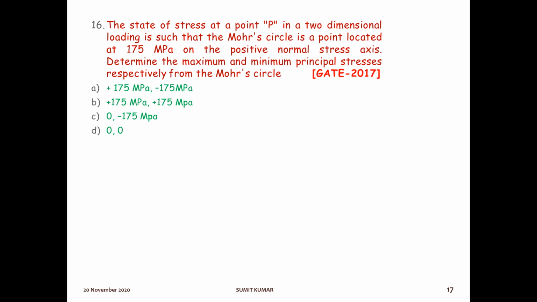The next question is, the state of stress at a point P in a two-dimensional loading is such that the Mohr circle is a point located at 175 megapascal on the positive normal stress axis. This is the coordinate for Mohr circle. This is normal stress, and this is shear stress.